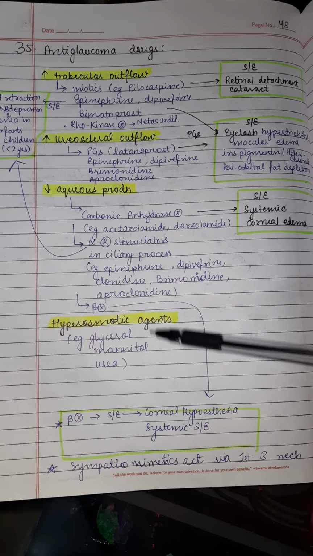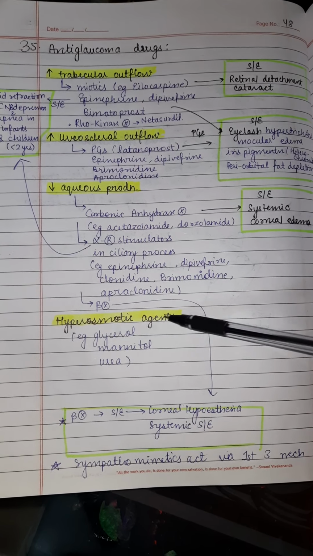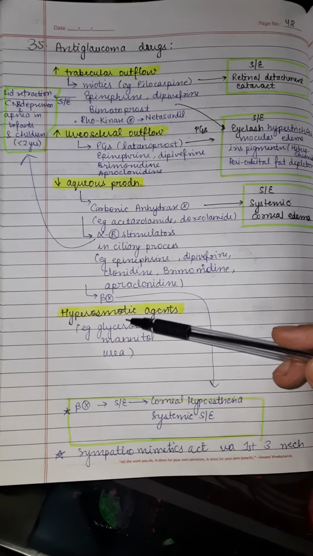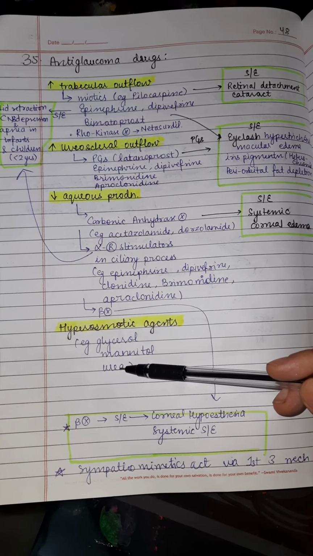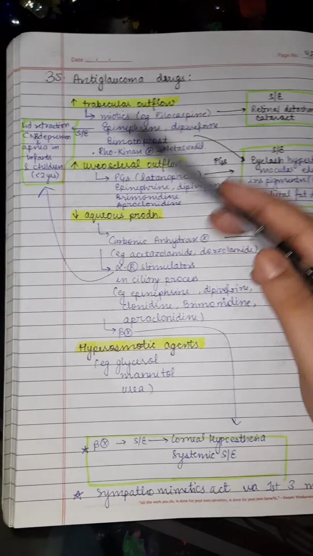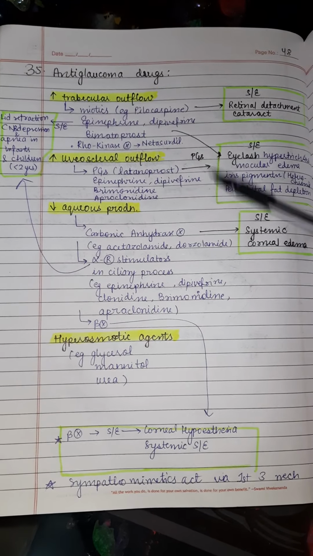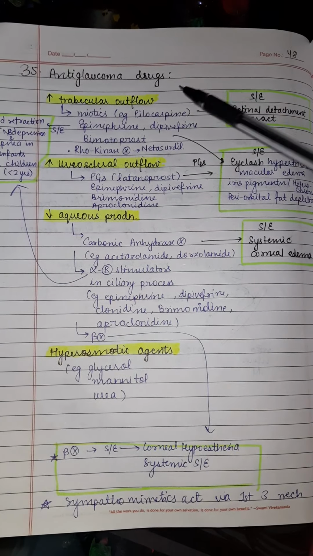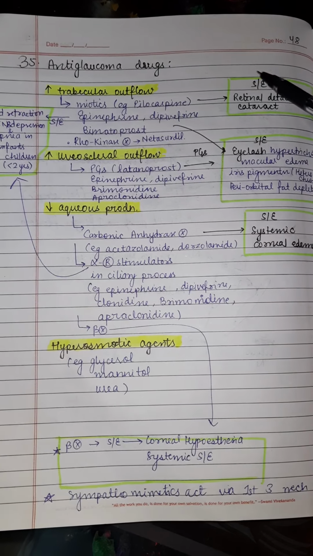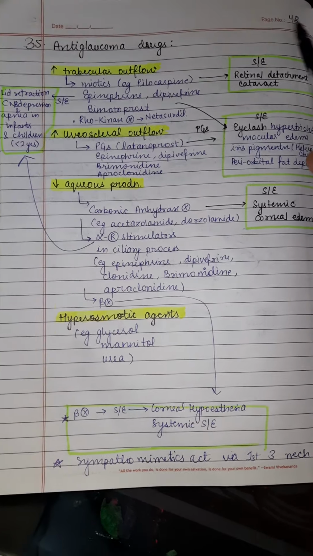Now, if we talk about the hyperosmotic agents, examples are glycerol, mannitol, and urea. So this was in a nutshell all the anti-glaucoma drugs. The most important points are what is the mechanism of action and what is the side effect of the particular drug. Thank you.